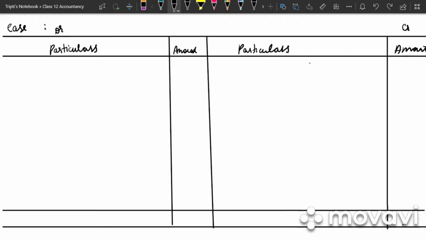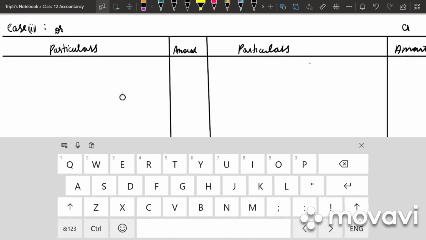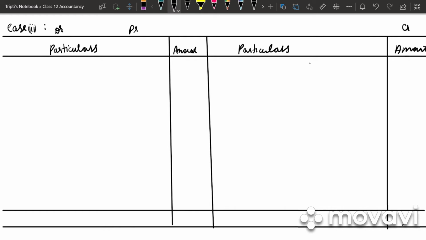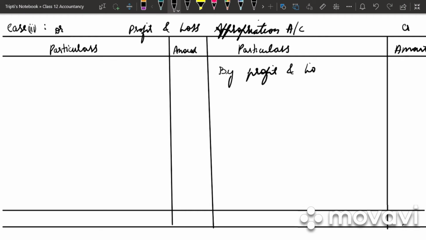If the partnership deed provides interest on capital at 8% and the profit is 50,000, we prepare profit and loss appropriation account, and in this we will be having interest on capital. So the first step is to bring down the profit, by profit and loss account 50,000. Then we have interest on capital, A and B.